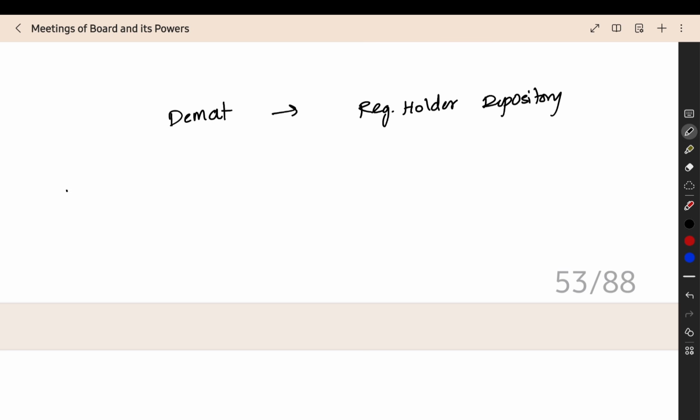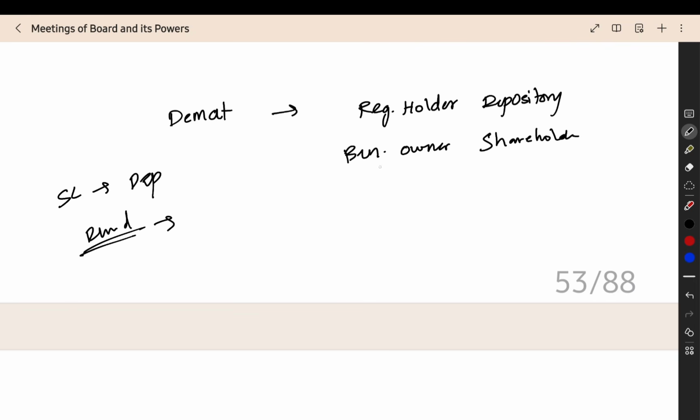Here all the physical share certificates will be with the depository, and the shares in demat form are owned and traded by the persons, the shareholders, who will be the beneficial owner. This means that all the voting rights, all the dividends, everything will be given to the shareholder, but it will be registered in the name of the depository. That is the meaning of beneficial owner and registered holder. Here, when you see the investment in demat shares, it is not actually held in the name of the company. The registered holder is the depository only.